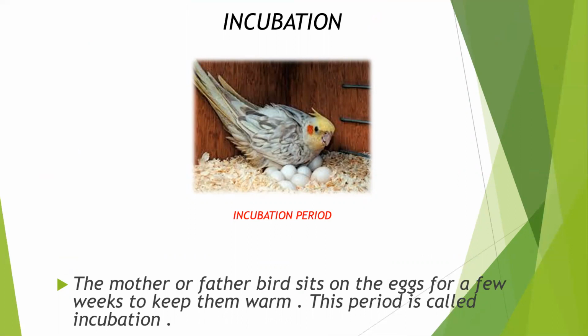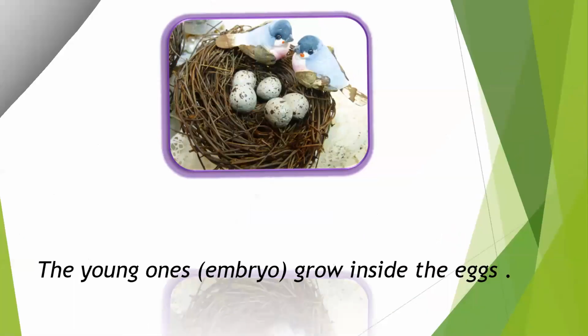It is generally the mother or the father bird that sits on the eggs for a few weeks to keep them warm. This process of keeping the eggs warm is called incubation. The warmth allows the embryo to develop inside the egg.